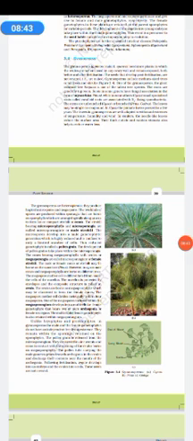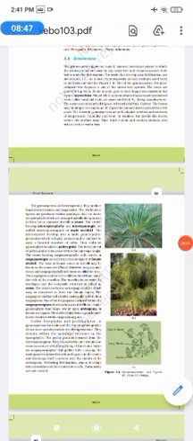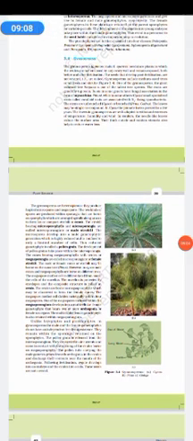Now the classification of gymnosperms: Cycadopsida, Coniferopsida, Ginkgopsida, and Gnetopsida. So these are the 4 classes of gymnosperms. Cycadopsida are basically unbranched woody trees.